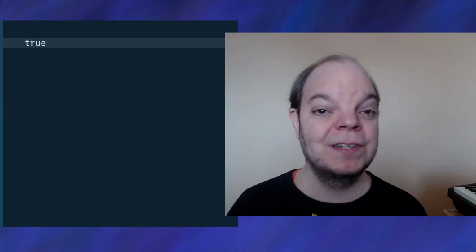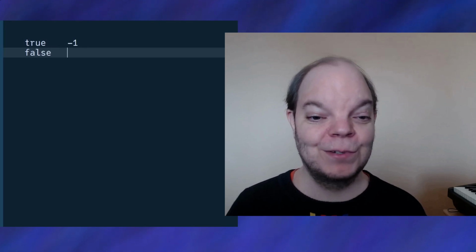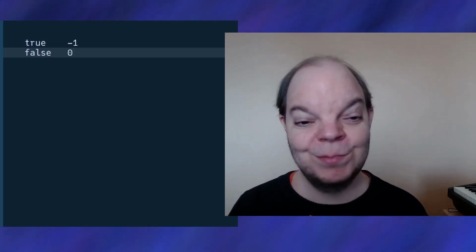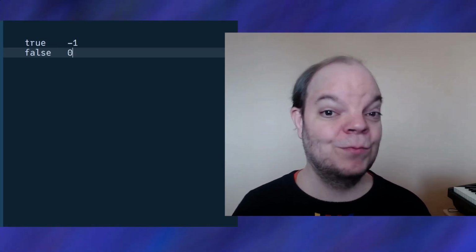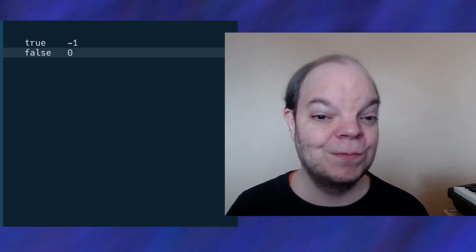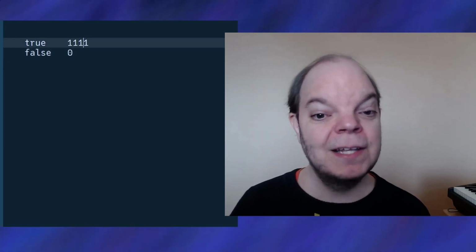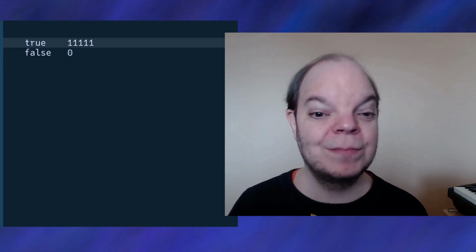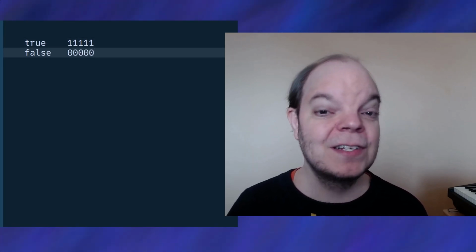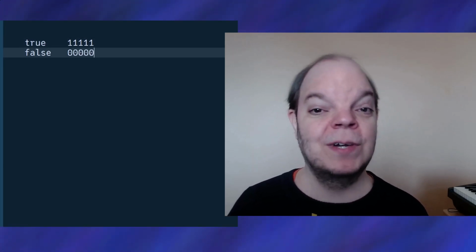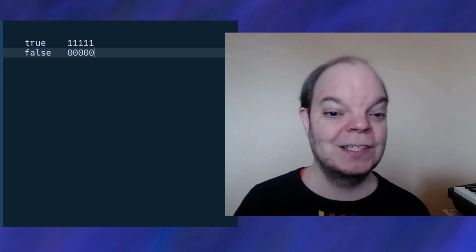Well, in Funciton, true is actually represented by the number -1, and false is represented by 0. In many other programming languages, true is represented by 1. Now, why would I use -1? Well, again, if we look at this in binary, you can think of this as a ton of 1 bits and this as a ton of 0 bits. So now if we were to take a bitwise not of a true value, we actually get false.